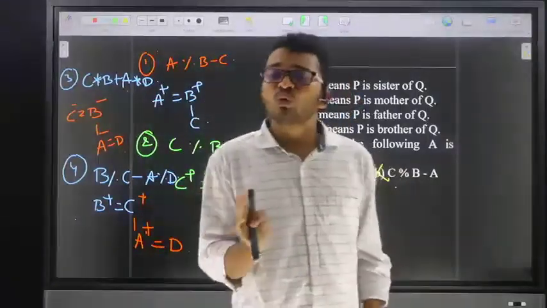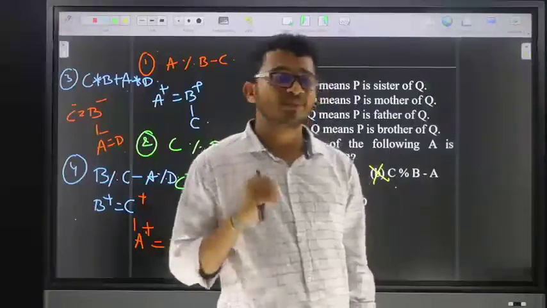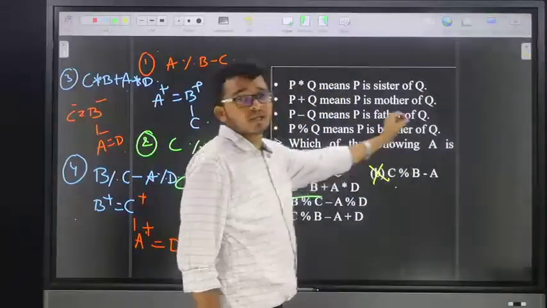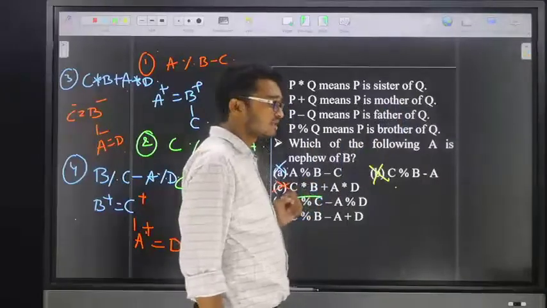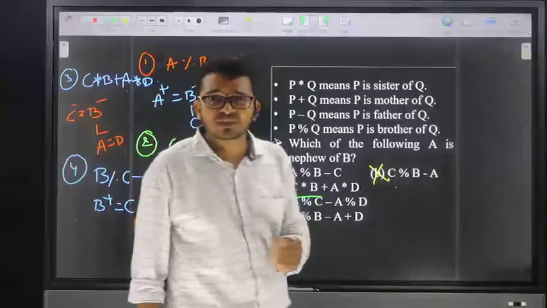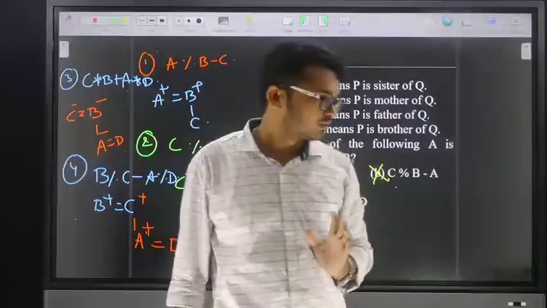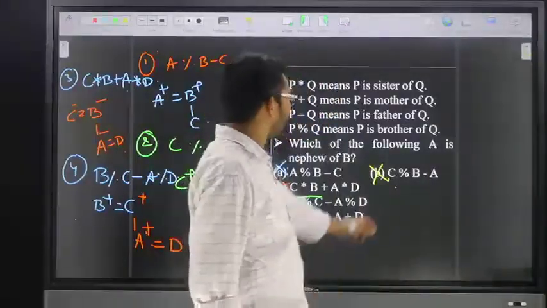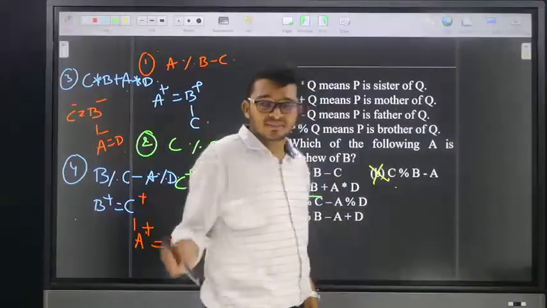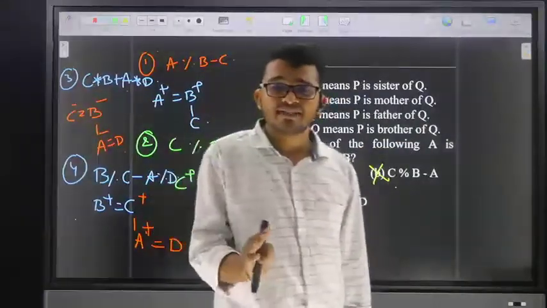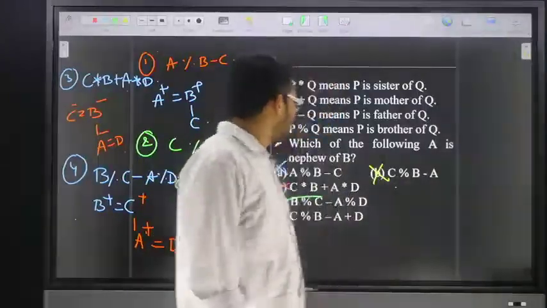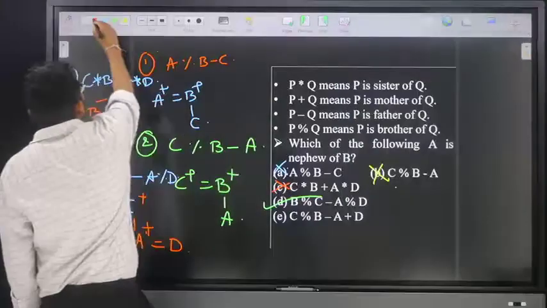So to overcome this, what is the logic here? Suppose, friends, check here. They mention: which of the following represents A is nephew of B? Yes, friends, for this model, the simple logic is to go through gender. A is nephew of B means A is compulsory male.